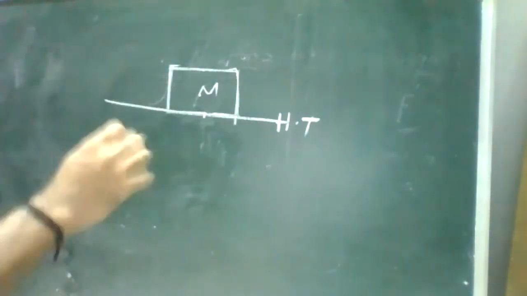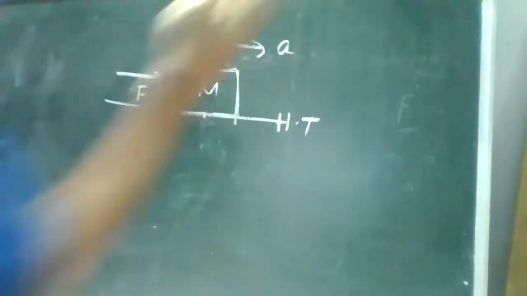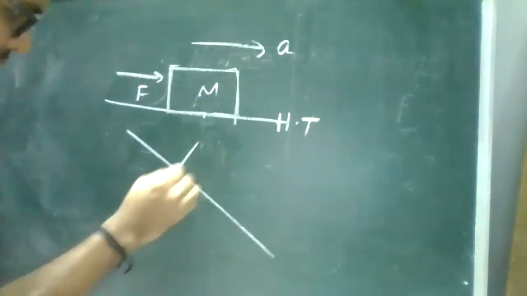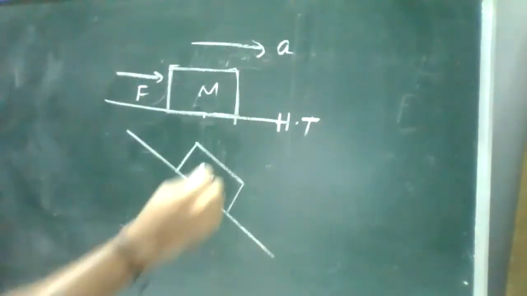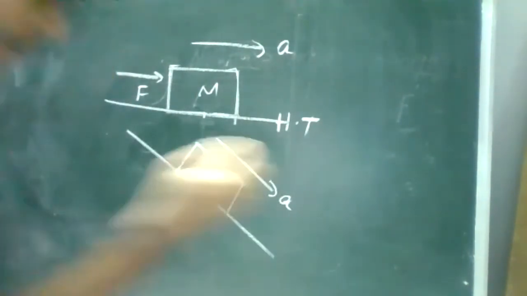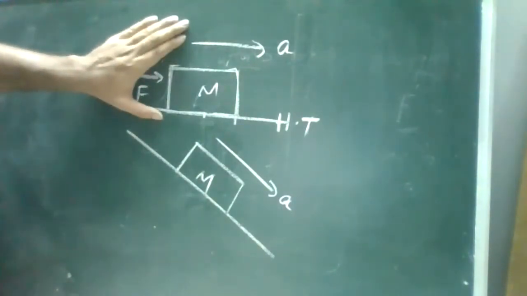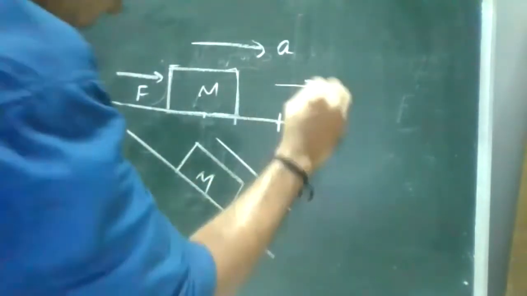Until or unless external forces act on this mass, it won't move at all. If we take any object on a slanting position, without any force acting on it, it will try to accelerate. Any object is at rest until or unless external forces act on it; it will try to move, gaining some acceleration. We call it inertia.